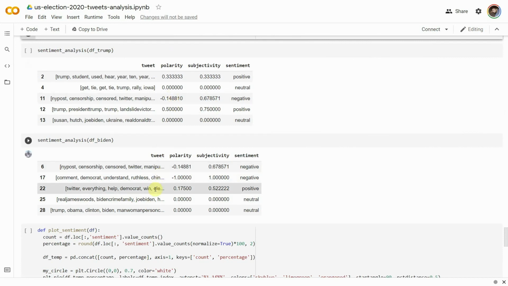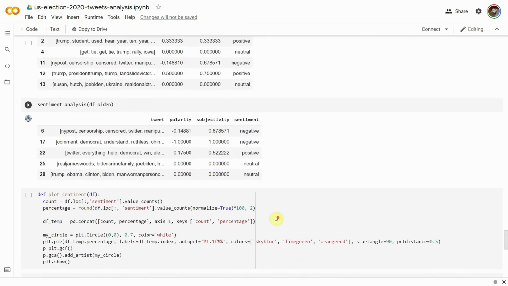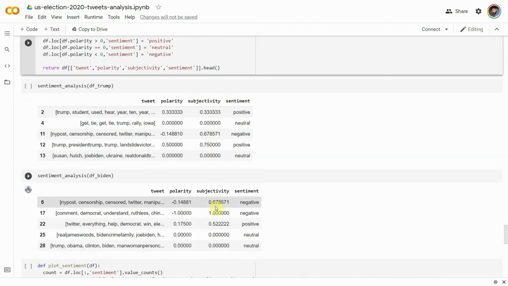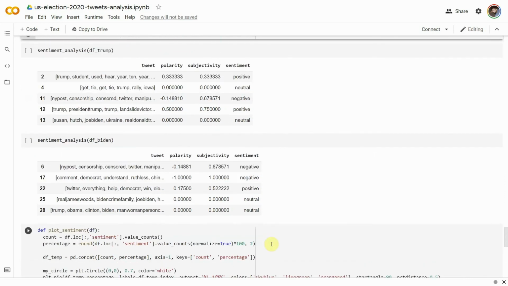Here, polarity is a float value within the range -1 to 1, where 0 indicates neutral, +1 indicates very positive sentiment, and -1 represents a very negative sentiment. Similarly, subjectivity is a float value within the range 0 to 1, where 0 is very objective and 1 is very subjective. The subjective sentences express some personal feelings, opinions, allegations, desires, and speculations, whereas objective sentences are factual.